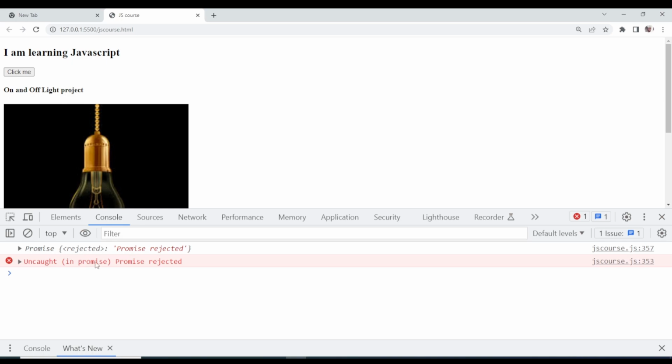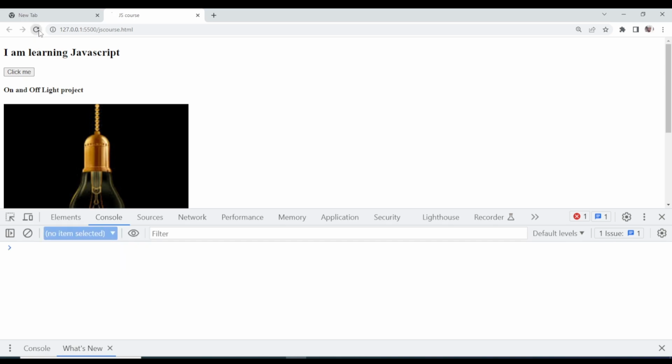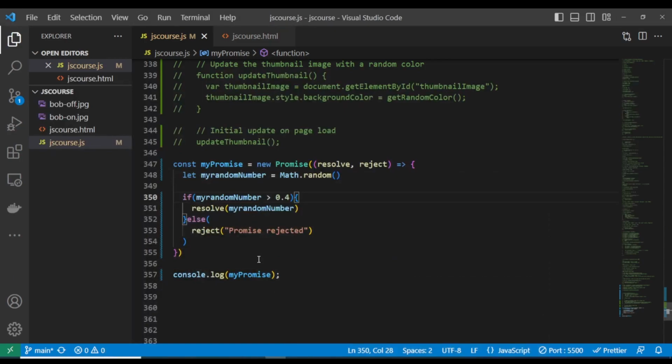Okay, you can see here that the promise was rejected. Let's reload again. Look at it, 0.41. That is, our random number is greater than 0.4. That was why it was successful. Okay, look at it here, it's successful.